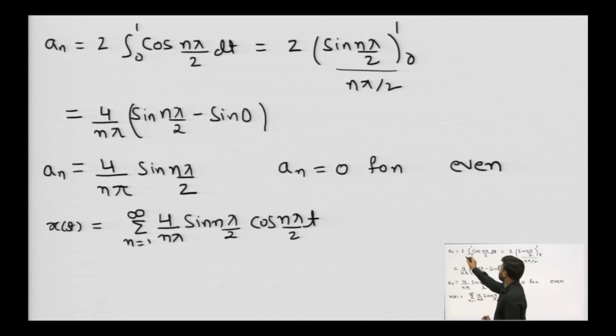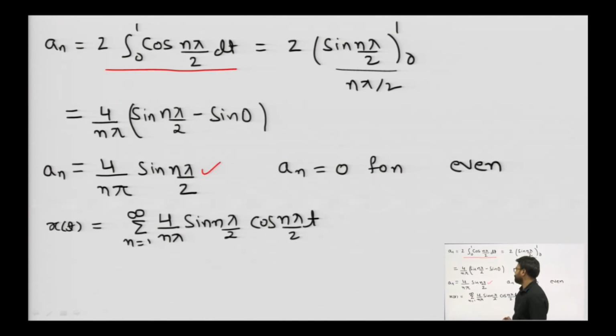So, we will obtain An as 2 into cos of n pi by 2 t dt, and we will obtain it as 4 by n pi sin n pi by 2, evaluated from 0 to 1. That is, An will be 0 for n even, and we will have An for odd value of n only because of even and half wave symmetricity. So, we will get 4 by n pi sin n pi by 2 cos n pi by 2 t. This will be our trigonometric Fourier series for an even and half wave symmetric function, that is, a quarter wave symmetric function.